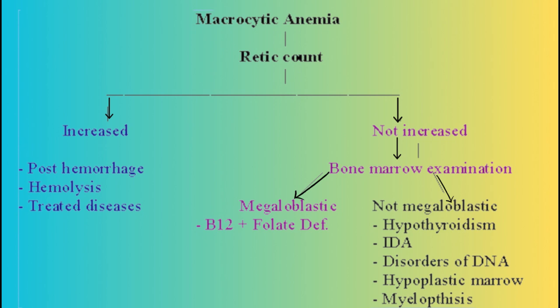If I want more research, I will do vitamin B12, folic acid, thyroid function and lipid profile. If I find vitamin B12 deficiency, I will search more in the history. The patient may have Crohn's disease, or there may be a history of operation on the terminal ileum.